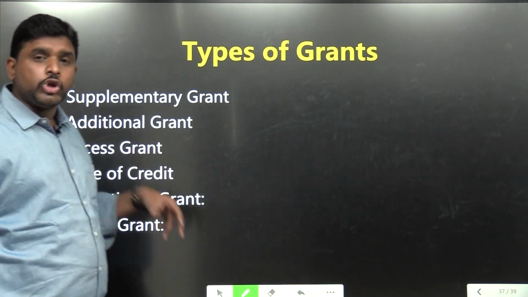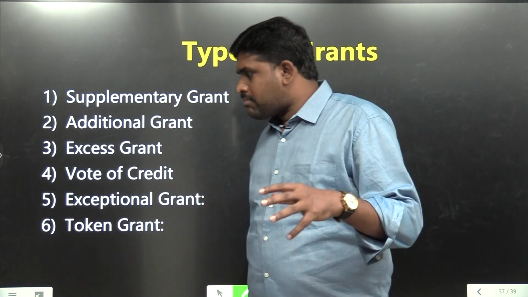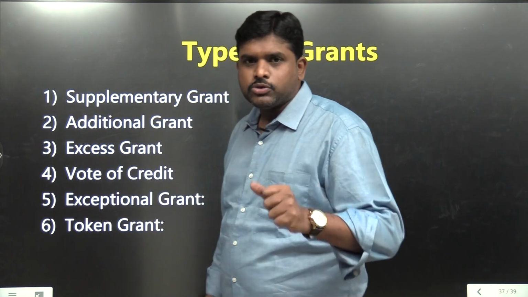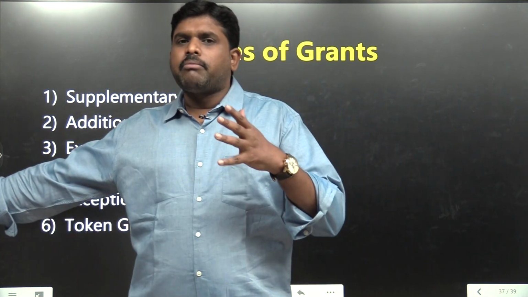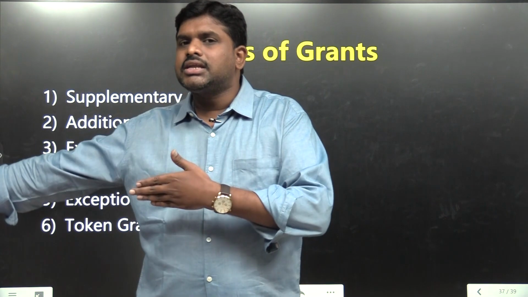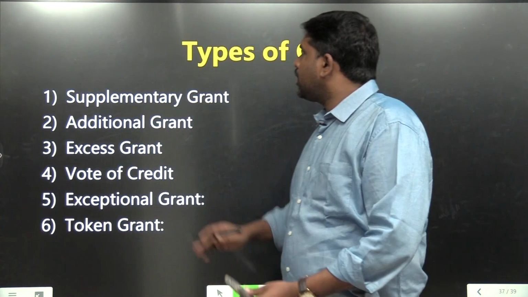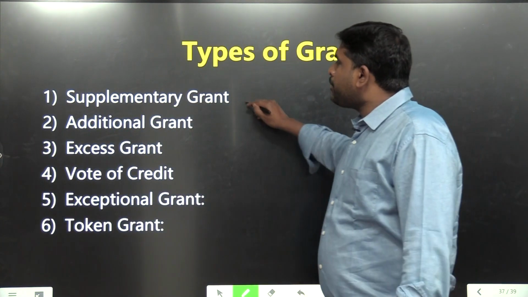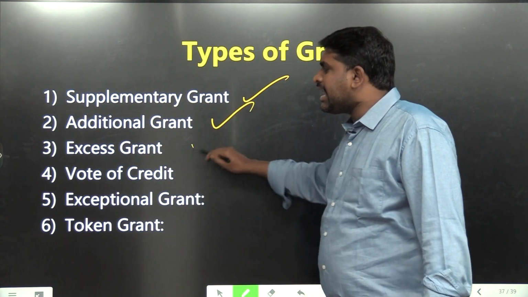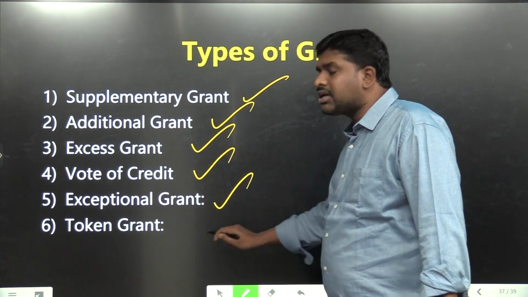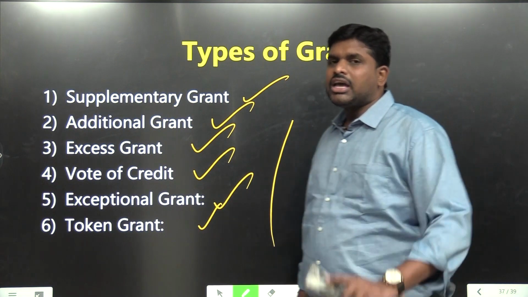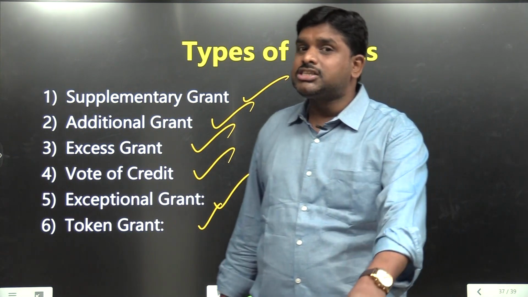Types of grants. This is also news in the month of March. Now also it is in the news. Types of grants: supplementary grant, additional grant, excess grant, vote of credit, exceptional grant, token grant. These all are in the news in the month of March because of the budget session.